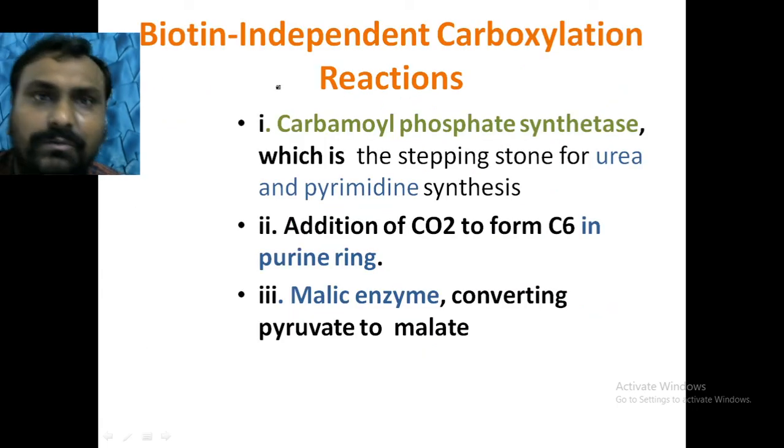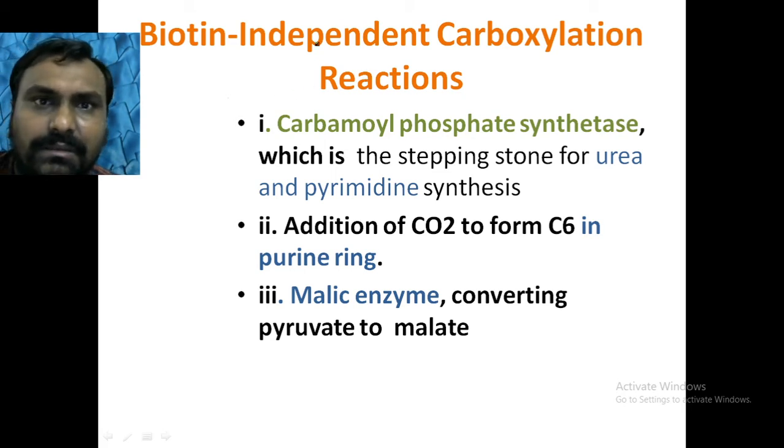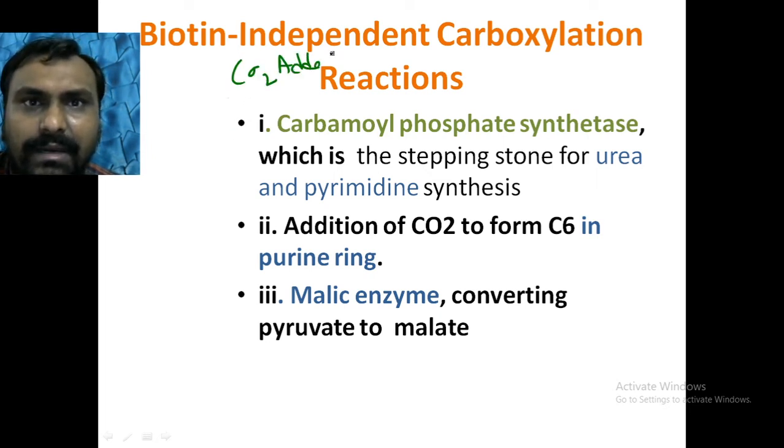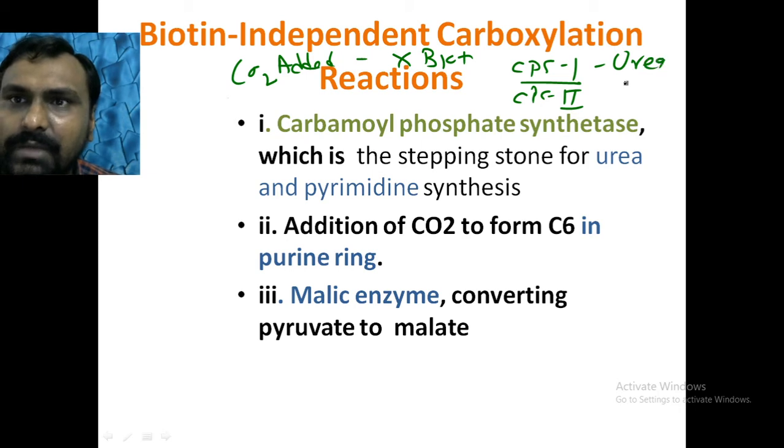Easy. Now this is also frequently asked: there are carboxylation reactions mediated by biotin, which we have seen. Now which are the biotin independent reactions, where CO2 is added but biotin is not required? The CPS1 and CPS2 enzymes. CPS1 is for the urea cycle, and CPS2 is for pyrimidine synthesis.